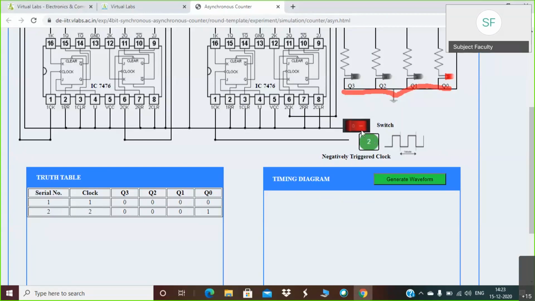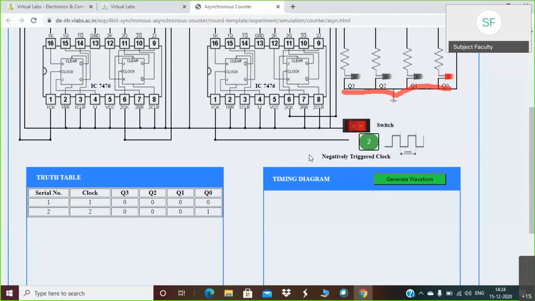Yes, now you can observe initially for first count it was 0. So automatically this truth table is recording your count. So initially all the outputs were 0, 0, 0. So after first clock signal, your counts were in the 0 state. Then I have pressed it one more time. So now here it is showing as 2. And if you observe the status of LEDs, now Q0 is 1. So from this truth table, it is directly noting this down.